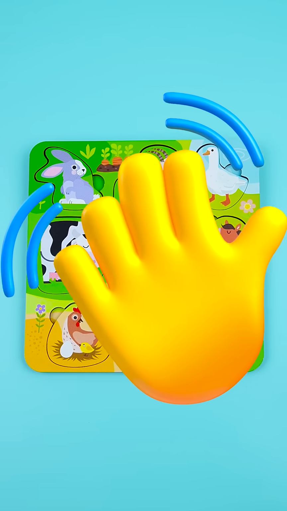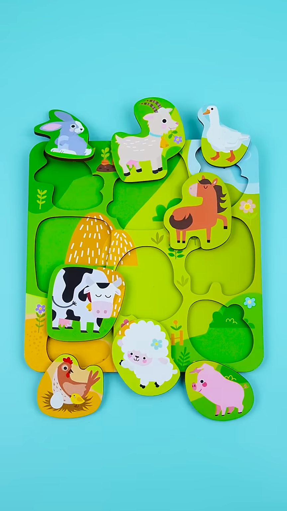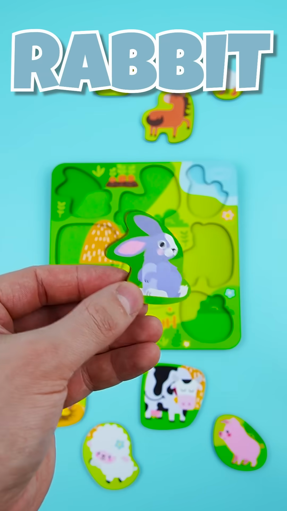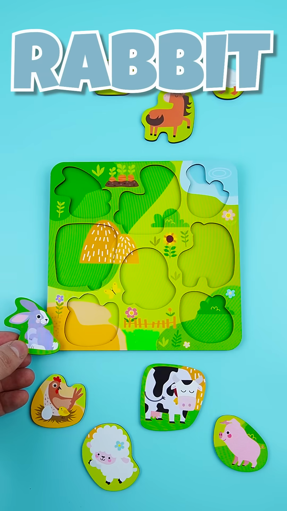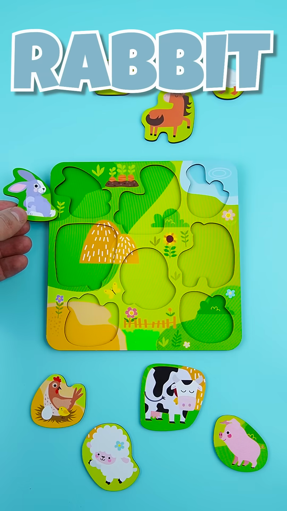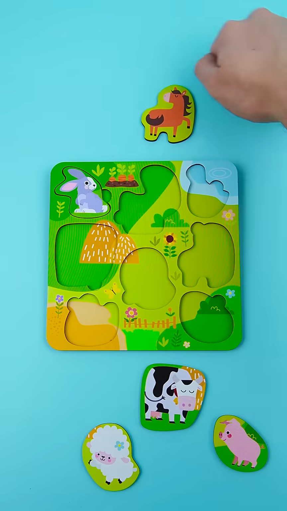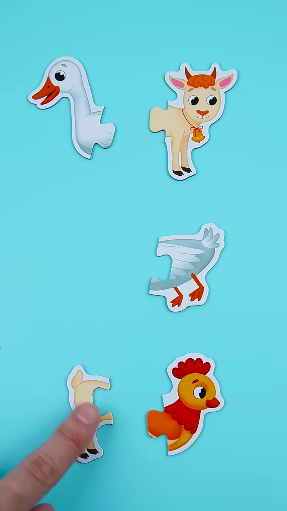Hi kids, let's play with farm animals. This is a rabbit. Where is its place? Yep, that's the one. Oops, hey, what's going on? Okay, let's put these together first.